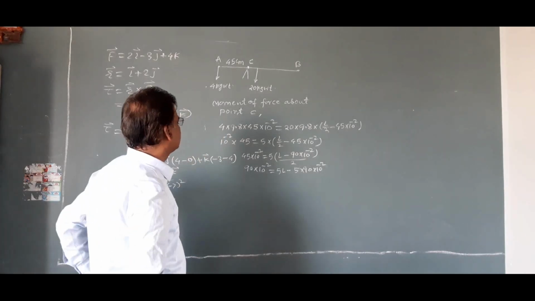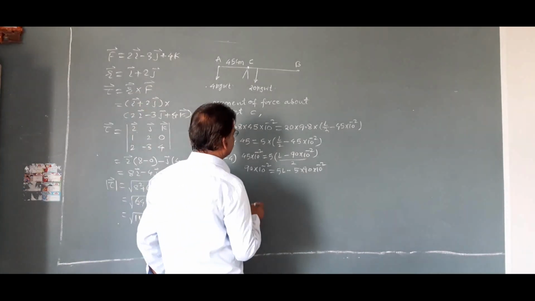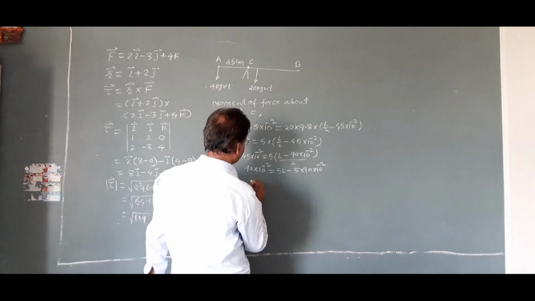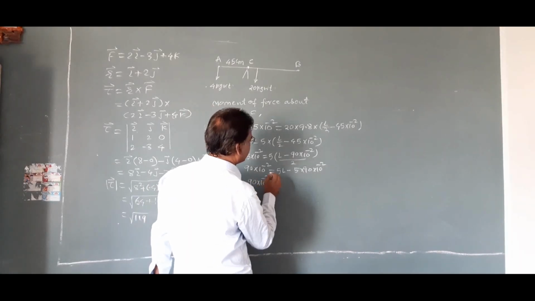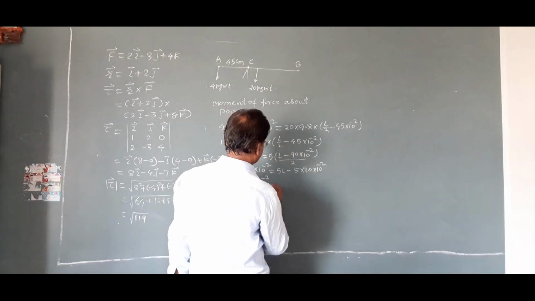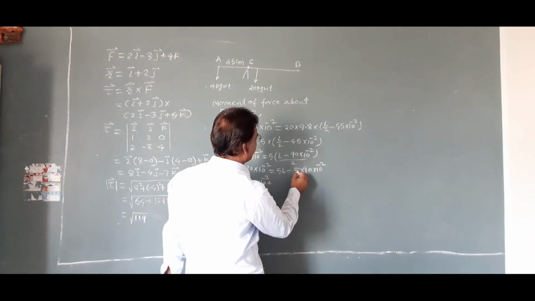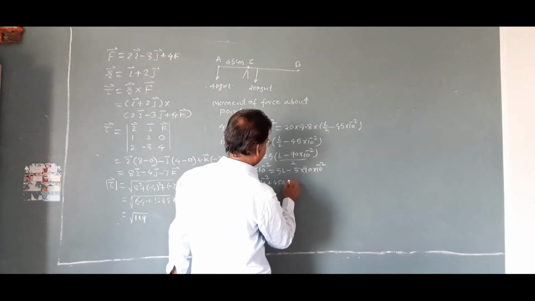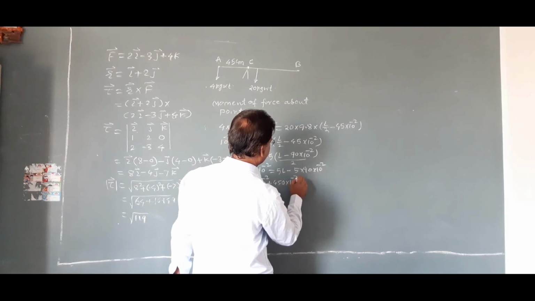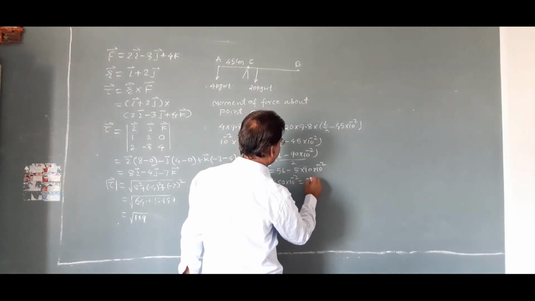That is equal to, here 90 into 10 to the power minus 2 plus 5 into 90, that is 450 into 10 to the power minus 2 is equal to 5L.